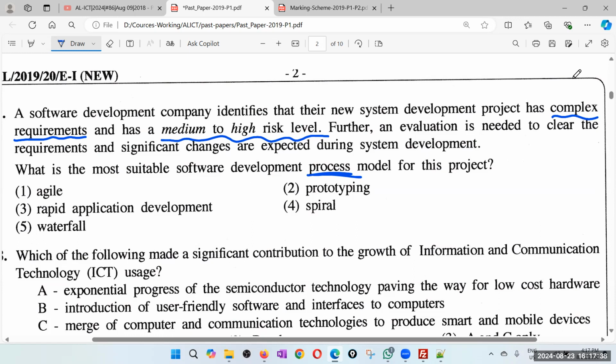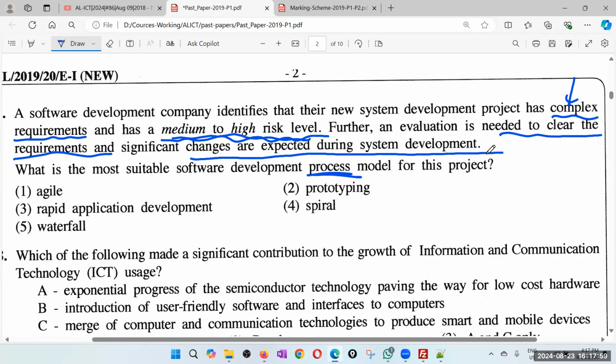And here they have given 2 hints: complex requirements, medium to high risk. Further, an evaluation is needed to clear the requirements. You can see the requirements are not very clear. And significant changes are expected during the system development. But at the same time, changes are anticipated.